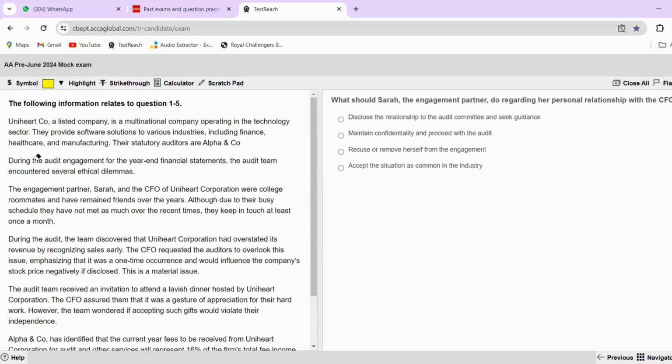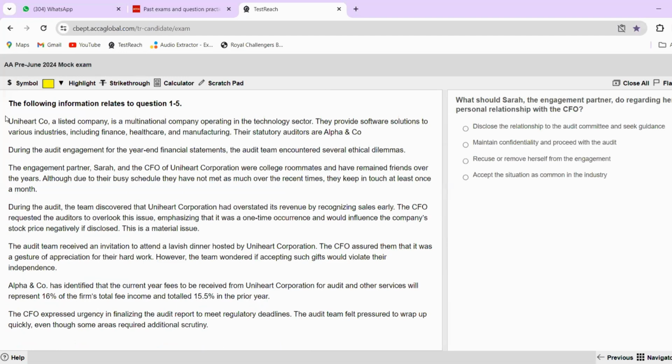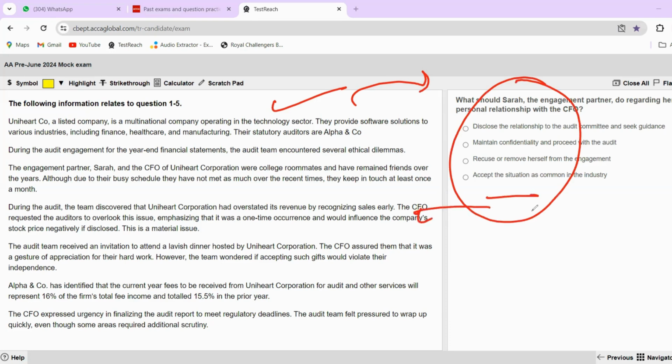Now, there are 2 techniques of starting a particular question of section A in audit. First way is that you start reading the case study on its own first. You read the full case study and then go on to the questions. And another way is that you read all of the questions first and then you read the case study and then you solve the questions.